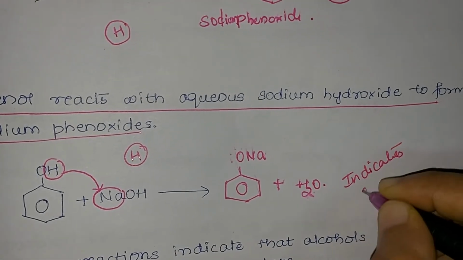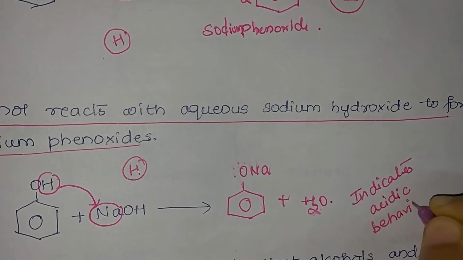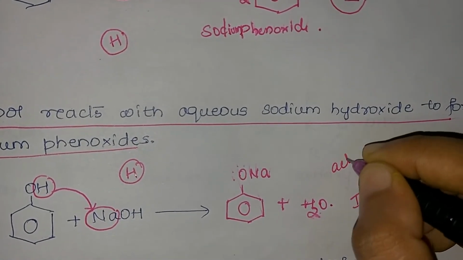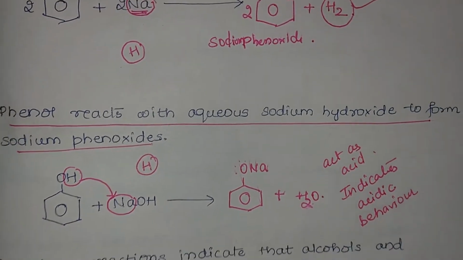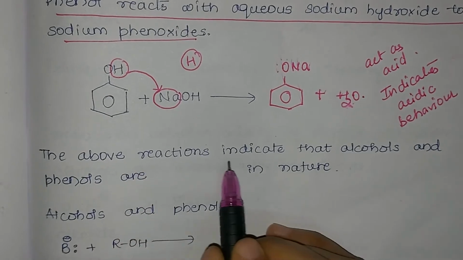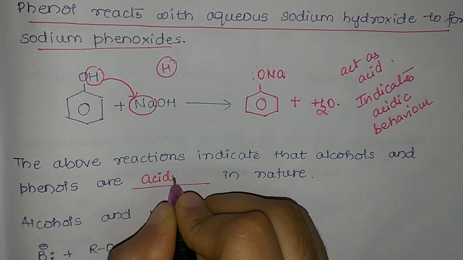Displacement of hydrogen atom, which indicates that these are acidic in nature, because acid only have the tendency to easily give out a hydrogen atom. So we say that alcohols and phenols act as acid. Now once we know alcohols and phenol act as acid, we'll write the conclusion here. The above reaction indicate that alcohols and phenols are acidic in nature.